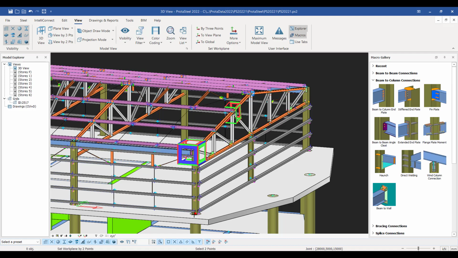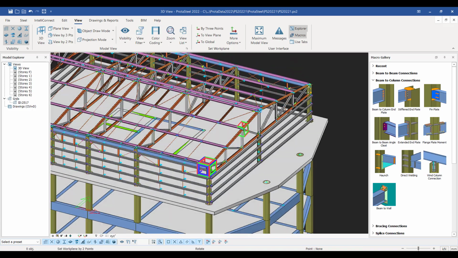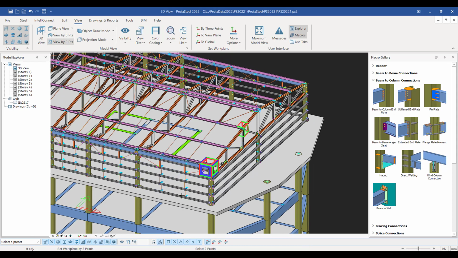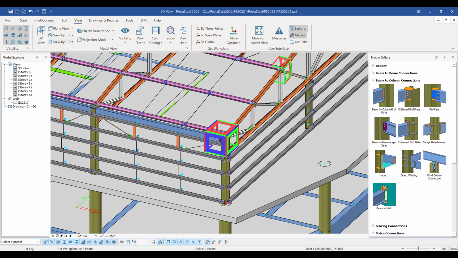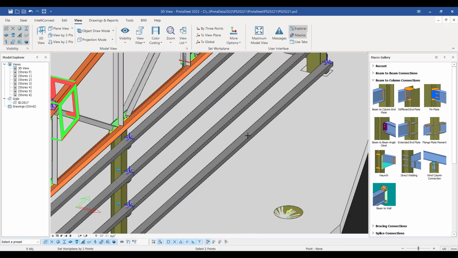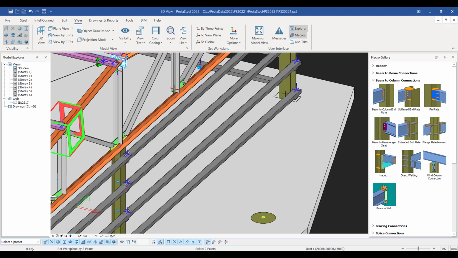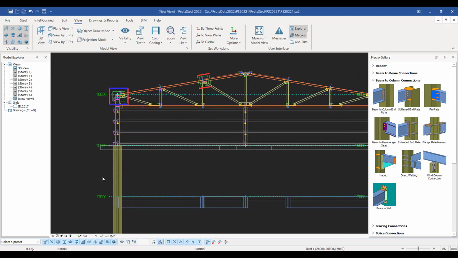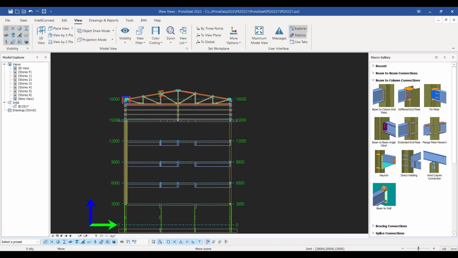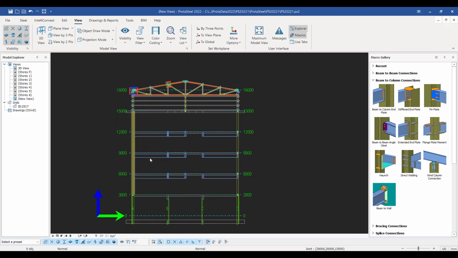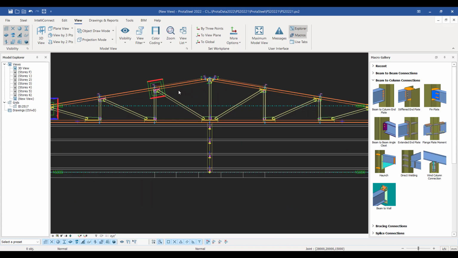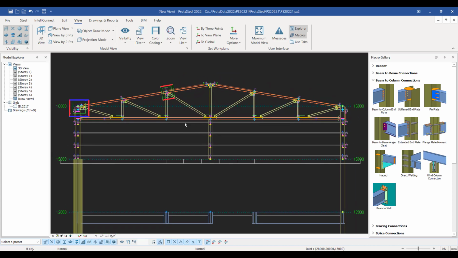Now this is a 3D physical BIM model, and I can choose different elevations and perspectives here. So let me just, sorry I didn't quite get that snap right, so let me just choose some nodes there. Okay. And you can see there that I've created an elevation of that truss. Now this is a complete elevation up the whole building, so other concrete elements and so on can be highlighted here, but you can see complete elevation of that truss there.